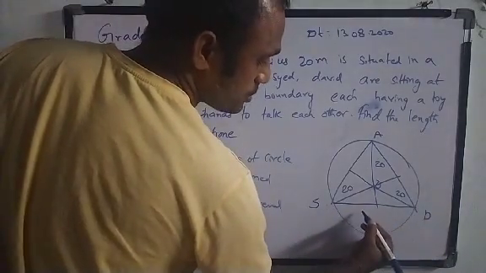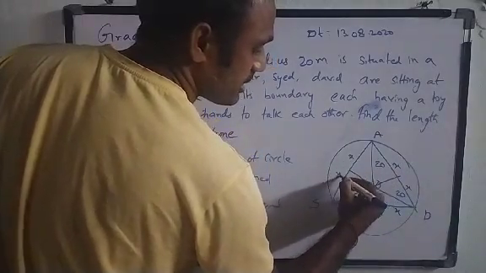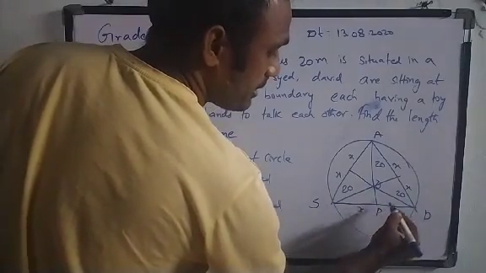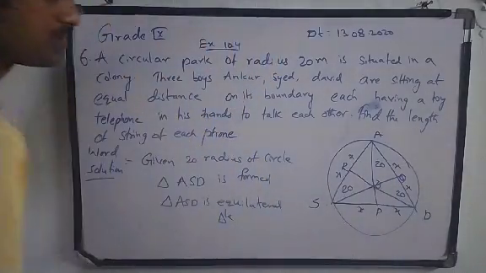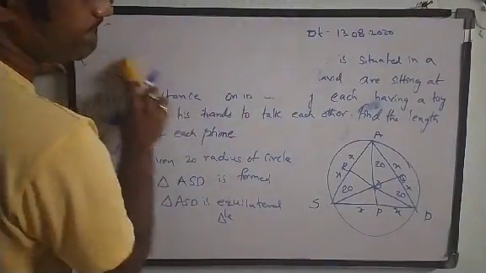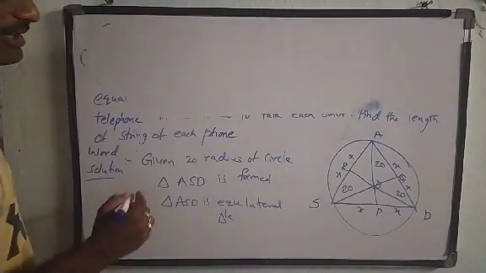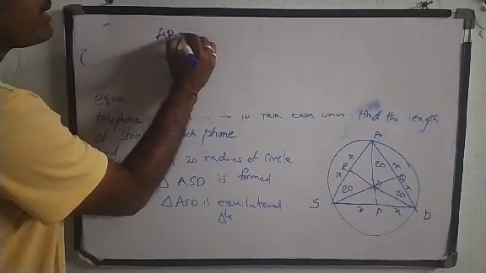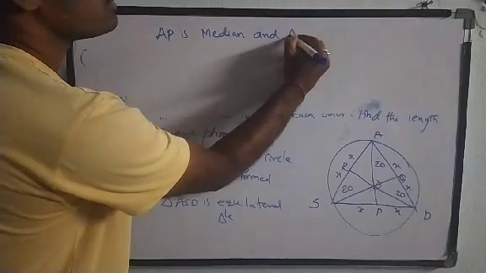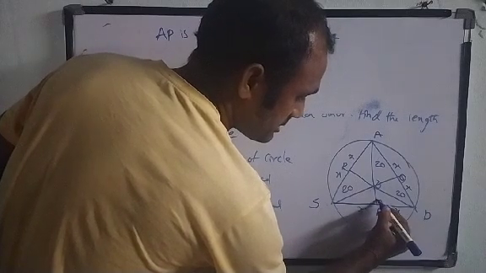Now if I assume the total side as 2x, this will become x, this will become x, x, x, and here also x, x. So let me give some names here, P, Q, R. Now since it is an equilateral triangle, AP is median and altitude. In an equilateral triangle, median and altitude both are the same. So I can write here 90 degrees.